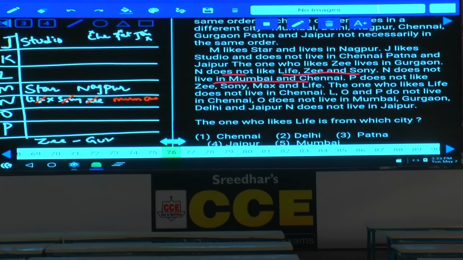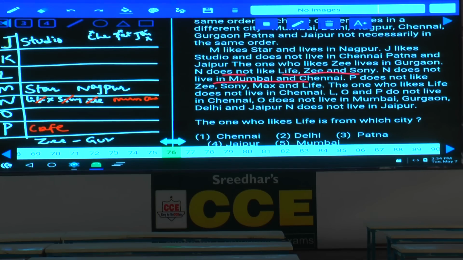P does not like G, Sony, Max and Life. So G, Sony, Max, Life were ruled out. At the same time, Studio and Star are also ruled out. Then what else is left over here? Only one is left over and it is nothing but KF. Are you following this or not?